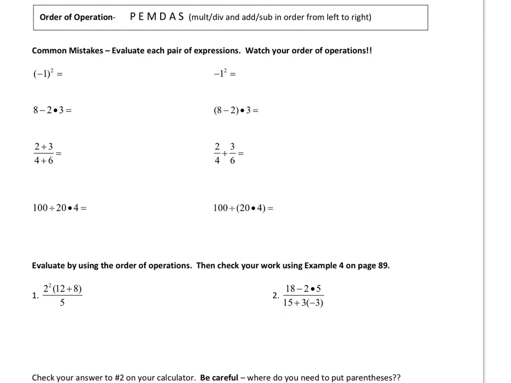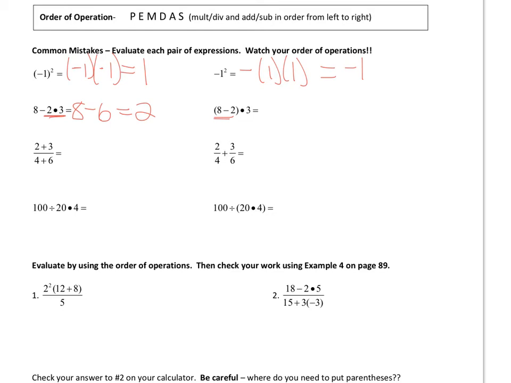If you have -1 in the parentheses and that's being squared, that's -1 times -1, which is 1. In this case, this is negative, and then you got it 1 times a 1. So it's just multiplication. Negative distributed to the first one is -1. -1 times 1 is -1. Okay, so see the difference? You really need those parentheses. And then here, you got to do multiplication first. So this becomes 8 minus 6, which is 2.